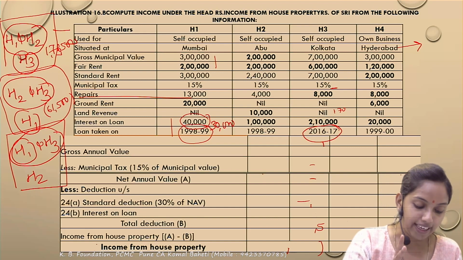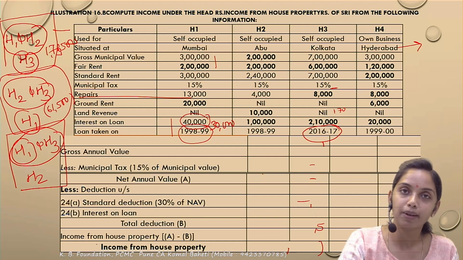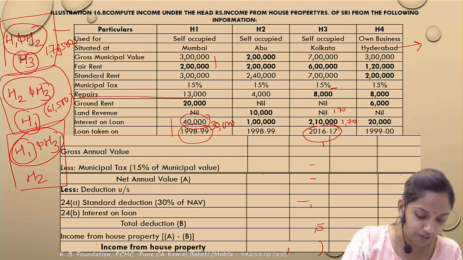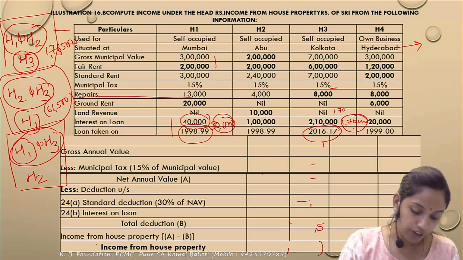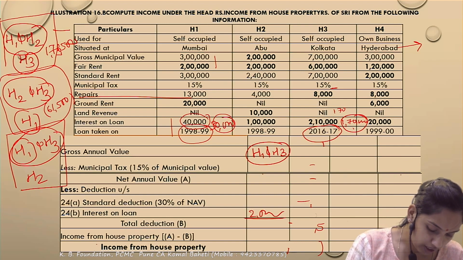So you'll get the 2 lakh limit, but out of 2 lakh, 30,000 was used by house 1, so how much is left for house 3? 1,70,000. 1,70,000 and the 2,10,000, whichever is lower. So 1,70,000 and this 30,000. So ultimately, how much interest deduction will you get? 2 lakh. So if house 1 and house 3 are self-occupied, how much interest would be allowed as deduction? 2 lakh. So income under the HP is 2 lakh negative.